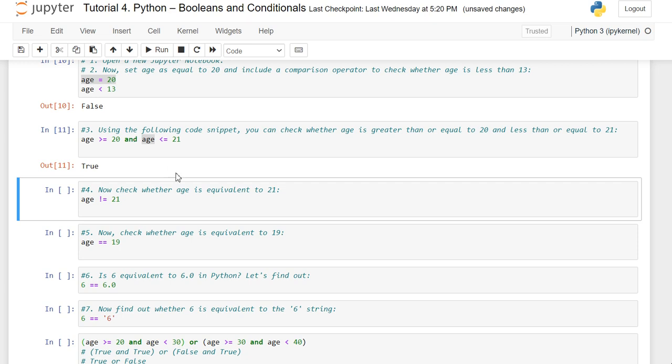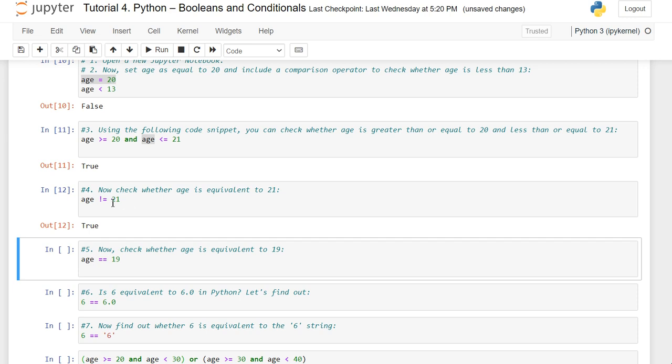Next, the code snippet shows whether age is not equal to 21. Obviously it is not equal to 21 because the age variable has already been assigned the value 20. So it results in true or false, and as this is true, it is not equal to 21, it results in true.